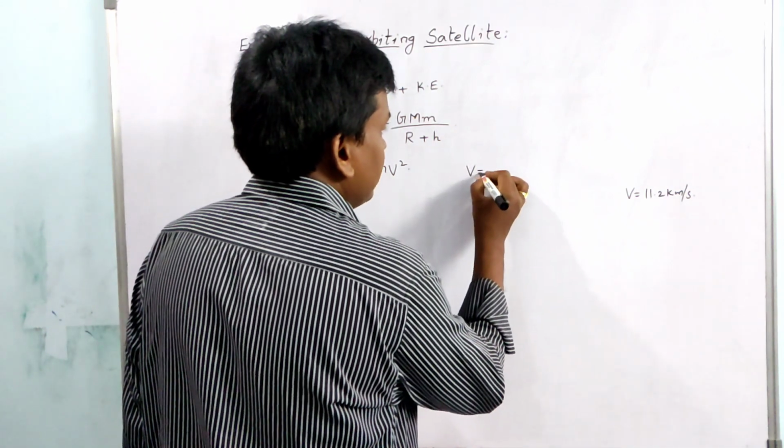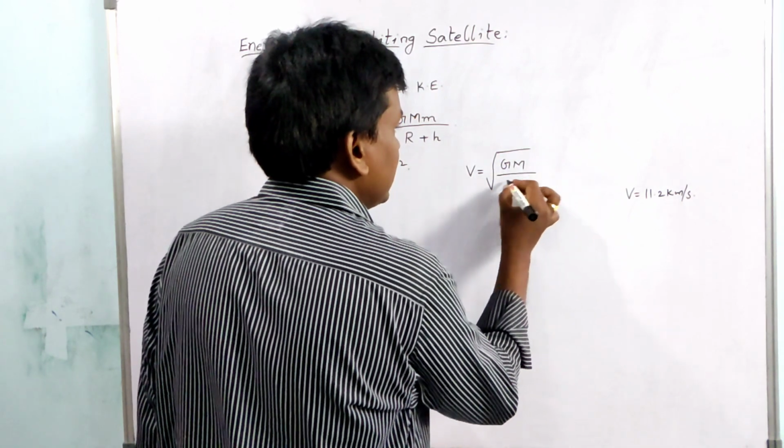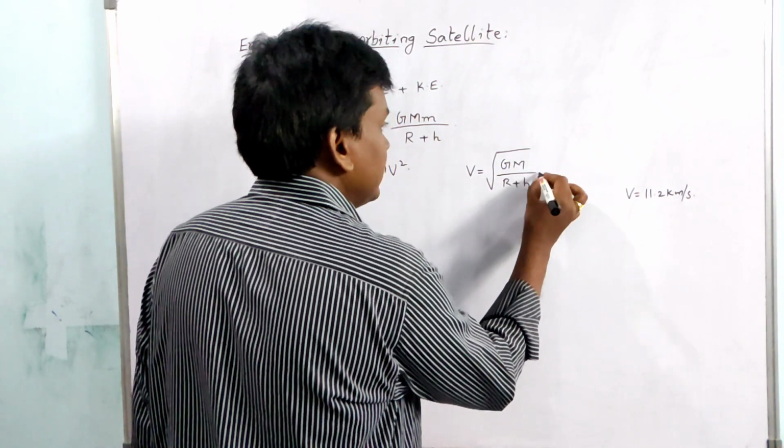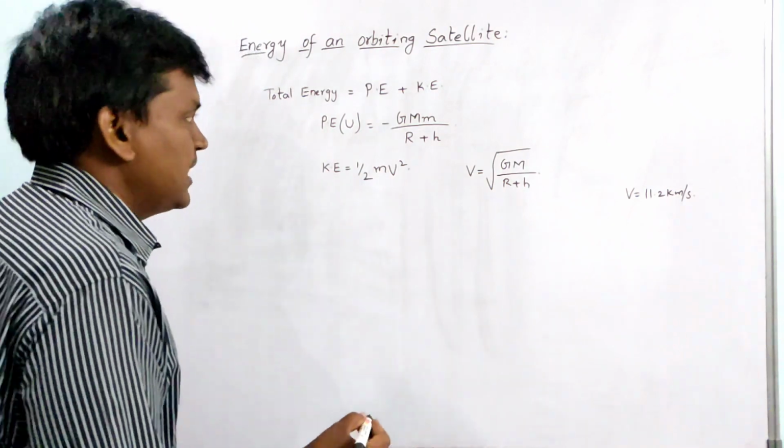The velocity is root over GM by R plus h.